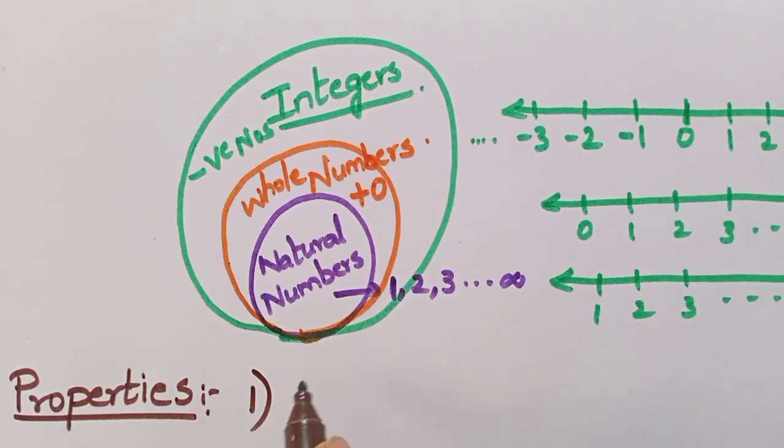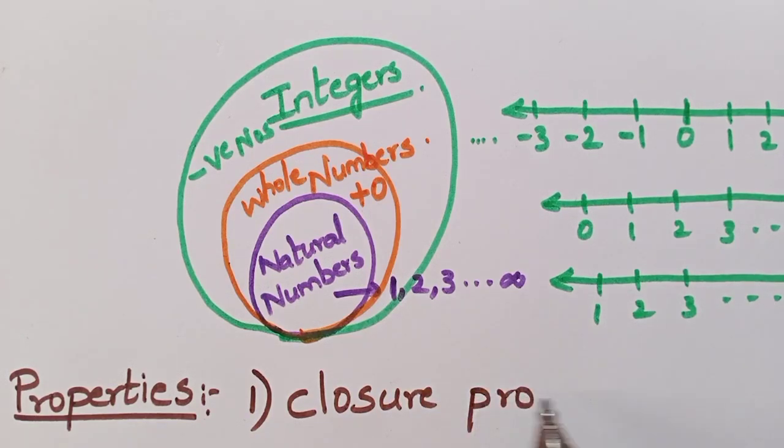Firstly, what did we learn? Closure property. Do you remember it? We have learnt about closure property of whole numbers. Do you remember in your 6th standard? Isn't it? So, let us take one more activity regarding the closure property, so that you will get more clarity and confidence about that property. I will explain you briefly.